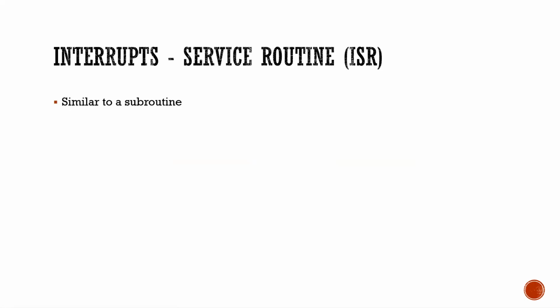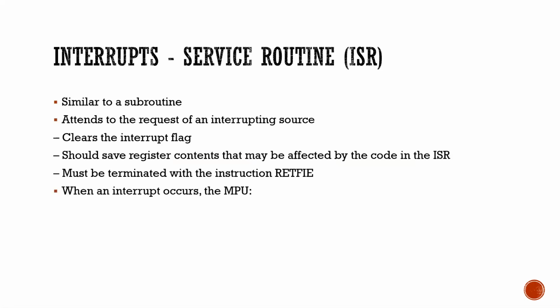Interrupt service routine, ISR, is similar to a subroutine. It attends to the request of an interrupt source, clears the interrupt flag, and should save the register contents that may affect the code in the ISR. When the interrupt occurs, the main program will have processed some data, so the data should not be lost. So we should store it in particular registers. It must be terminated with the instruction RETFIE.